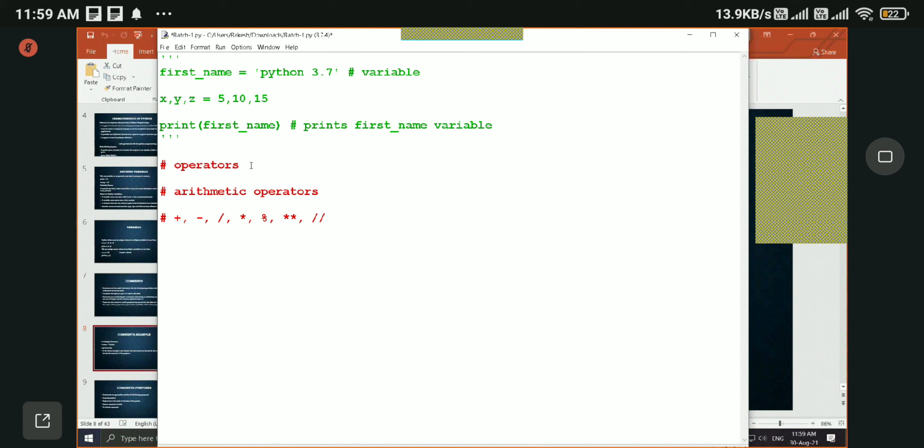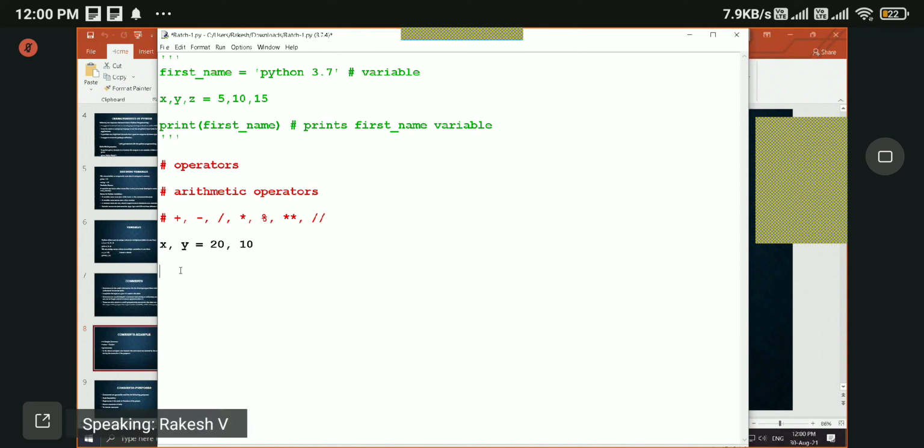For that, what I will do is define two variables, assign two values, and perform these operations on these values, right? So let's say x equal to, let's say 20, and y equal to 10, right? So x has a value of 20 and y has a value of 10, okay? Don't get confused.